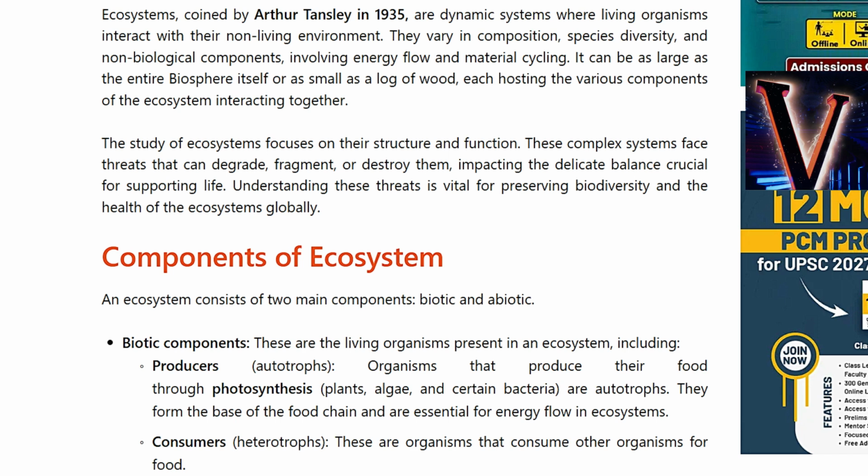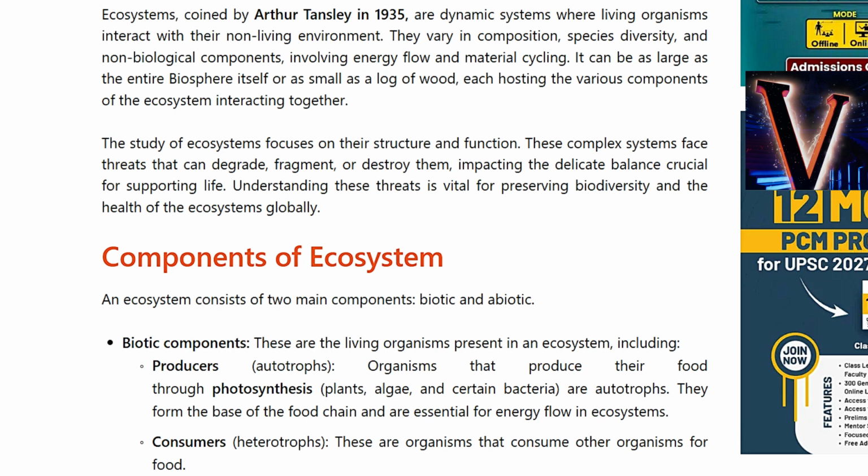Ecosystems, a term coined by Arthur Tansley in 1935, are dynamic systems where living organisms interact with their non-living environment. They vary in composition, species diversity, and non-biological components involving energy flow and material cycling. An ecosystem can be as large as the entire biosphere itself or as small as a log of wood, each hosting the various components of the ecosystem interacting together.